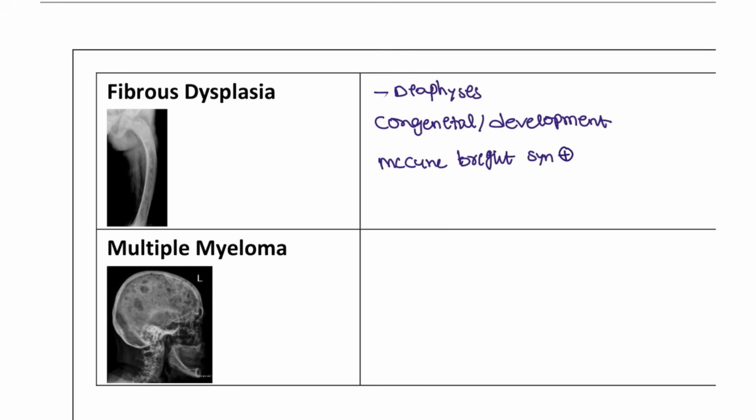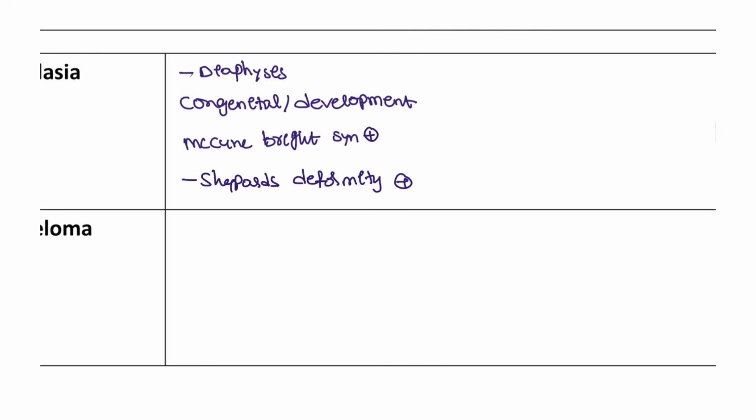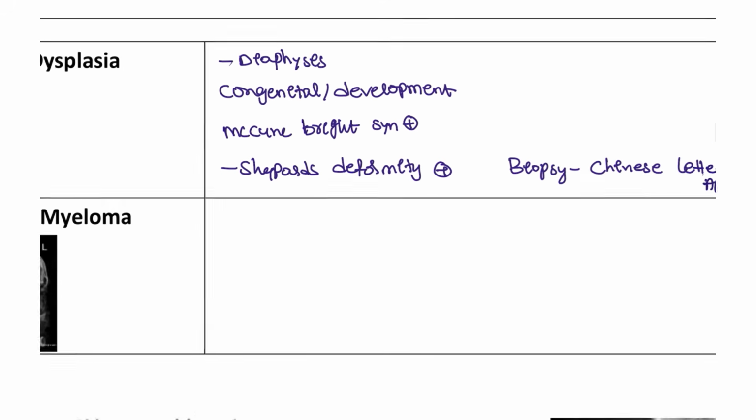Next, the deformity that you are going to see here, the femur involvement, is Shepherd's crook deformity. Shepherd's deformity is seen in this patient. Whenever you see this patient on the histopathology of the biopsy, you are going to see the Chinese letter appearance.